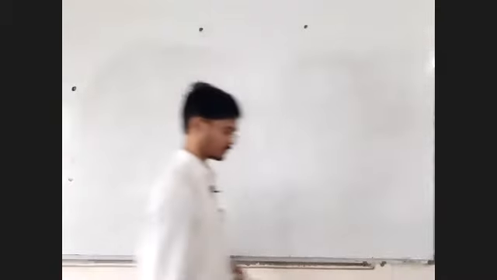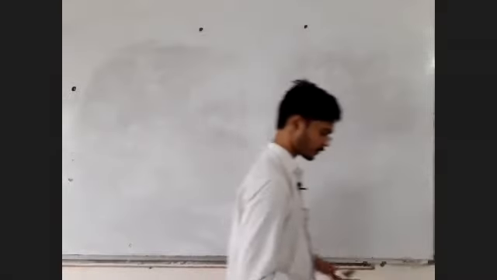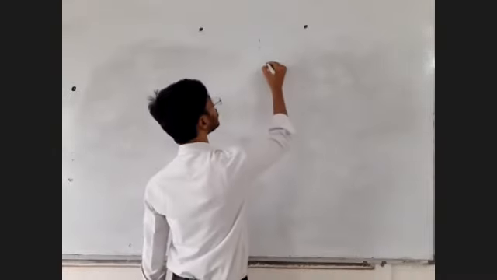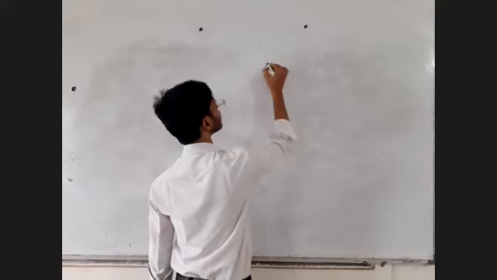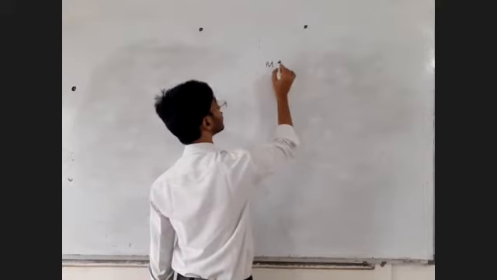Let's understand. We are looking at the applications of Ampere's law.